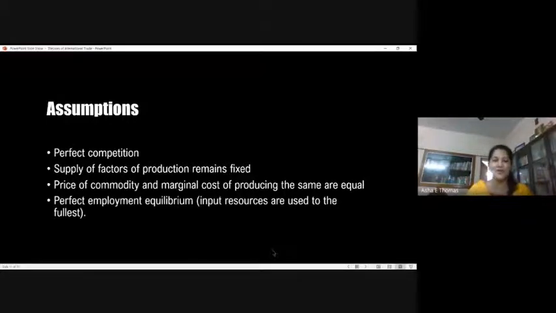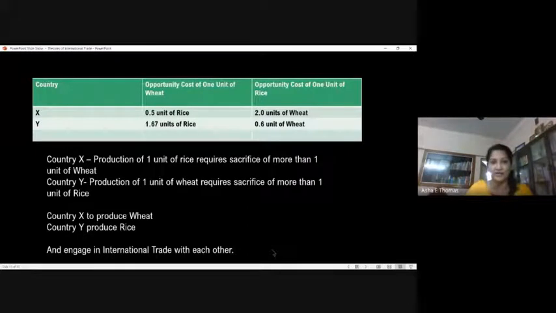And of course, perfect employment equilibrium. Then the theory looks at how you can explain this. In this particular example, we named the two countries X and Y. The country X looks into the opportunity cost of production of two items, wheat and rice.